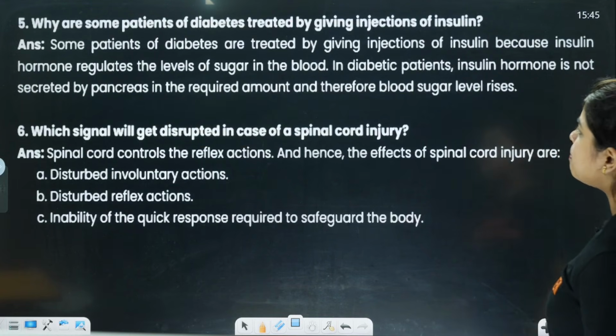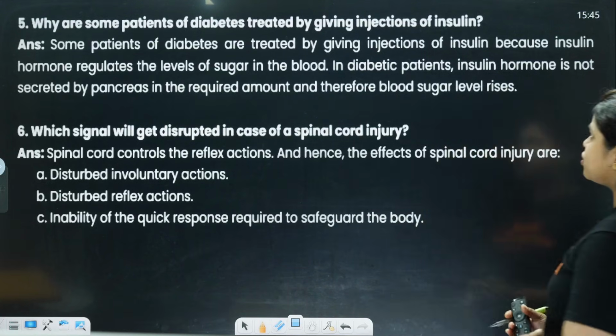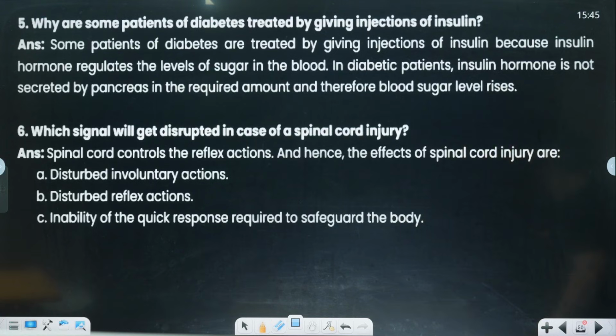Next, why are some patients of diabetics treated by giving injections of insulin?